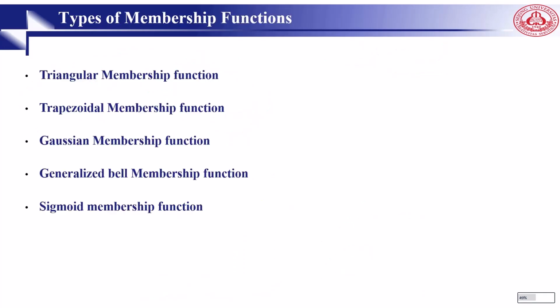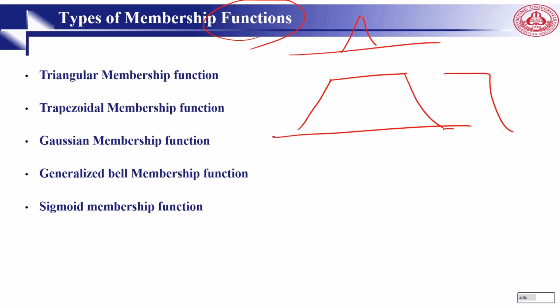We can see here, in order to define a membership function, we need to go for some mathematical equations or mathematical shapes or functions. Trapezoidal membership function, something like this. Triangular is something like this. Or this one can also be like this, or can be like this, right? Trapezoidal. Then we have Gaussian membership function, we have generalized bell membership function, and also we have sigmoid membership function.